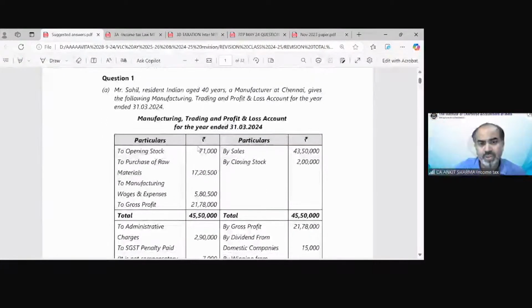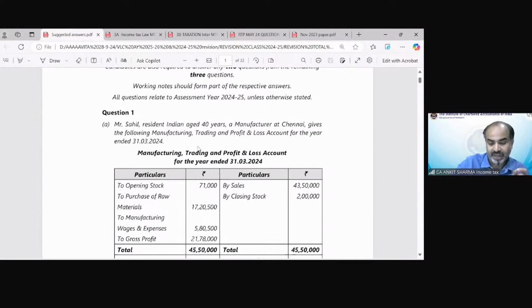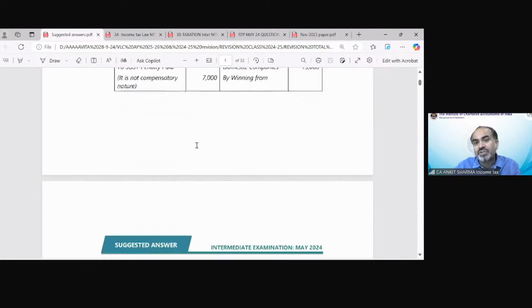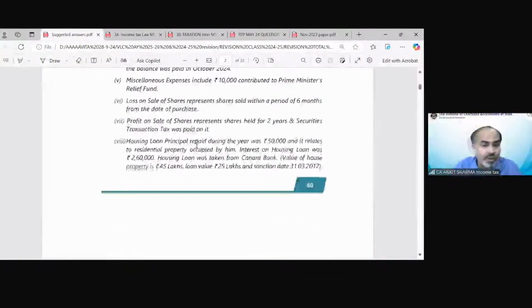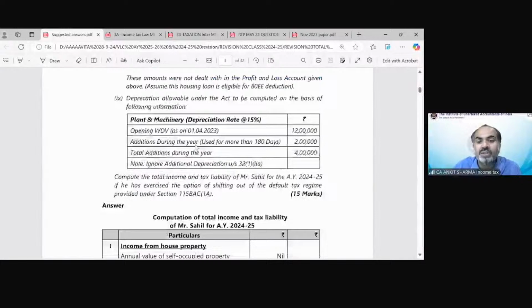So the question number 1, Mr. Sahil, resident Indian. As I always say, whenever you are reading a question, just mark the important points or important lines you might think will be useful in the solution. So of course, if there is a question of calculation of total income, first of all, what should we check? We should check what is the requirement of the question. And the last line is going to explain what exactly the examiner expects from you.